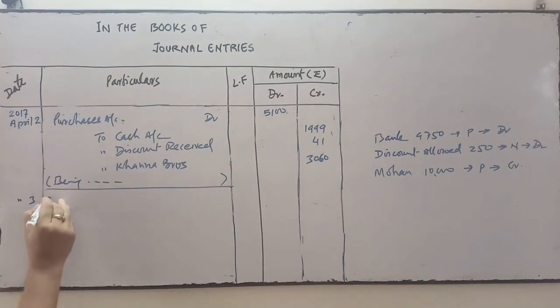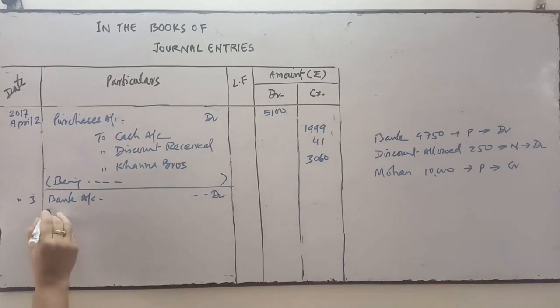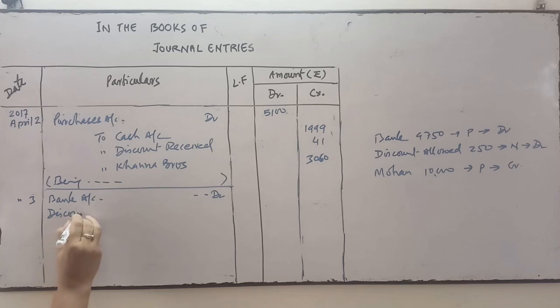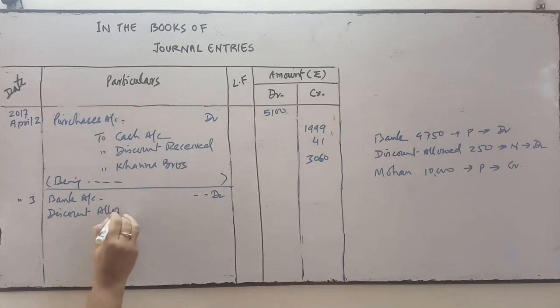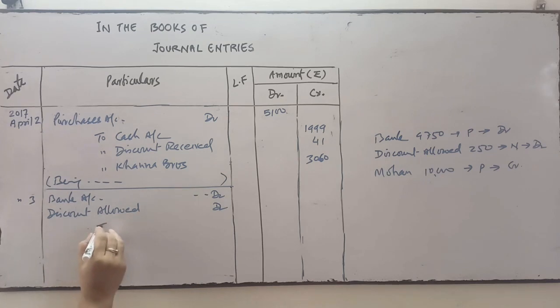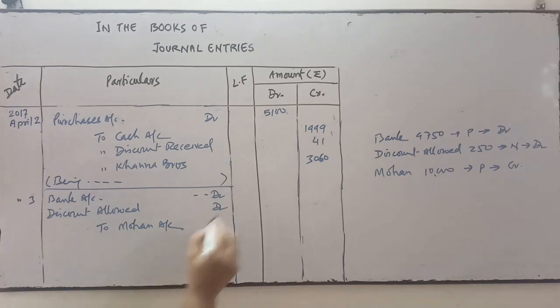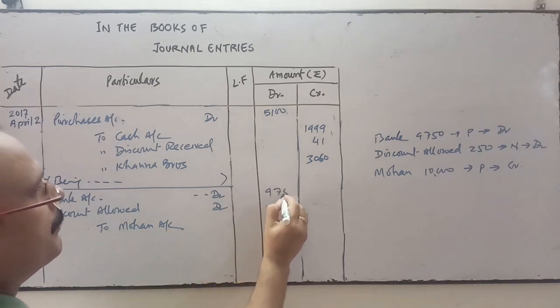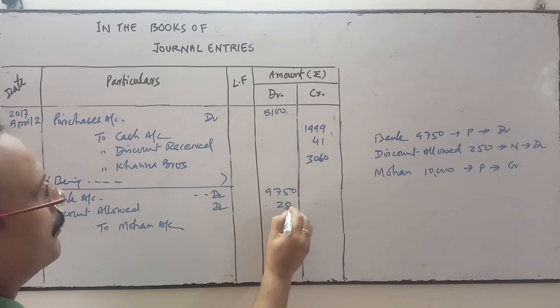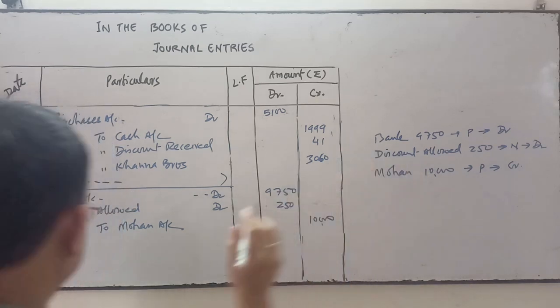So the entry will be: bank account debit, discount allowed account debit, and Mohan is the giver, so Mohan account will be credited. 9,750, 250 for discount, and Mohan will be credited by 10,000.